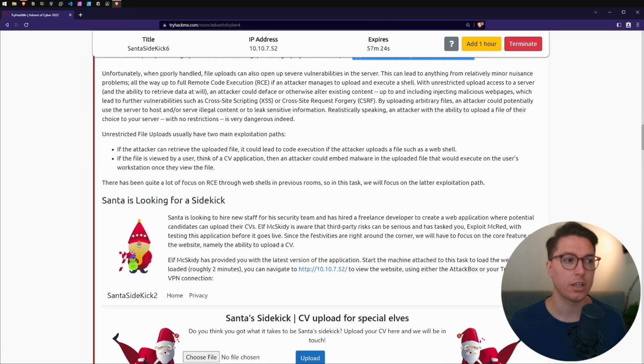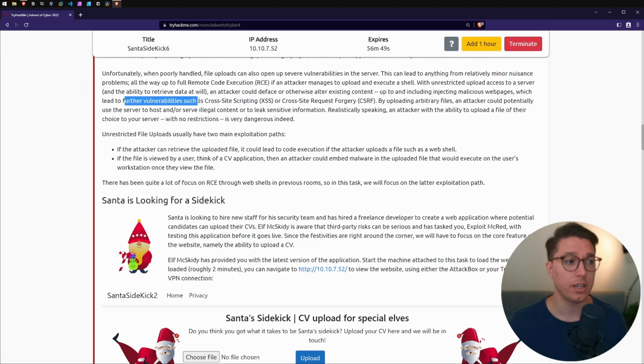So as mentioned earlier, when poorly handled, these file uploads can open severe vulnerabilities to the server. And if done properly, something with remote code execution, RCE, will allow an attacker to upload and execute a shell on the remote system. This could lead to the attacker defacing the website, gaining further access, pivoting through a network, and who knows what else they could get access to.